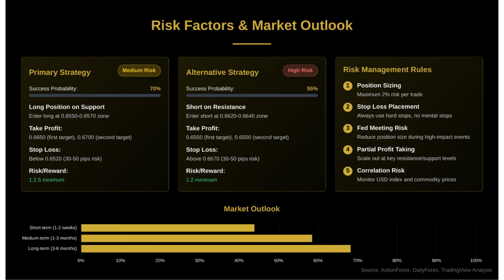Looking at our market outlook probability chart, short-term bullish probability is 45%, medium-term is 60%, and long-term extends to 70%. This suggests that while we may see continued weakness in the near term, the longer-term outlook for AUD/USD remains constructive.